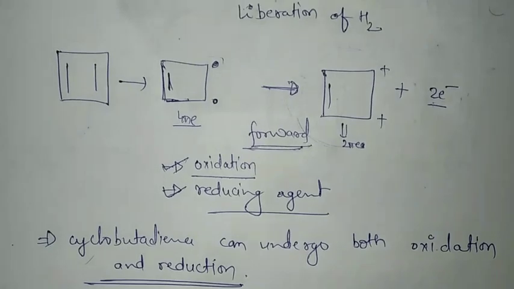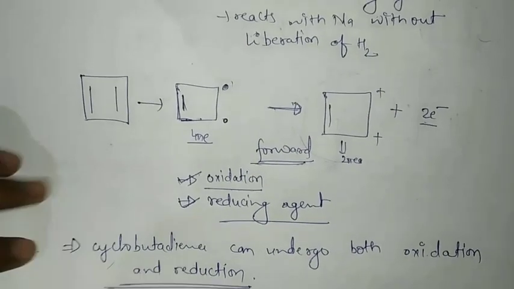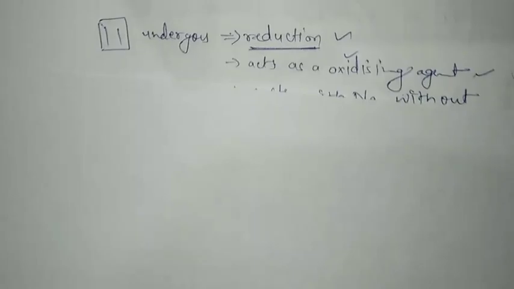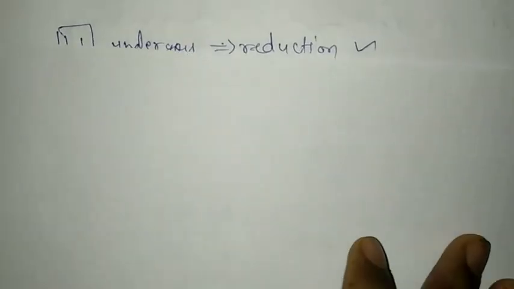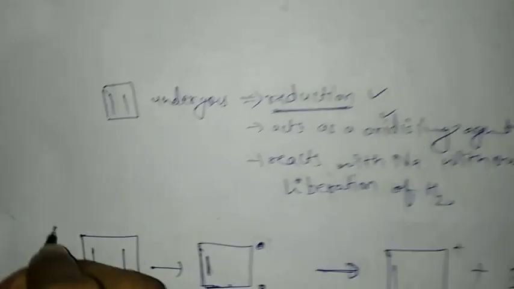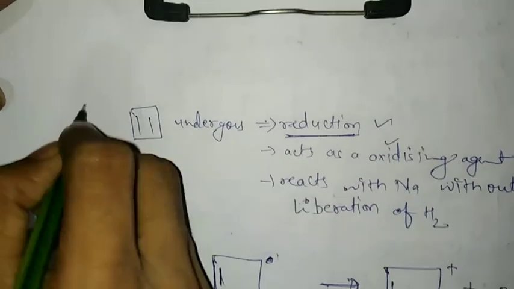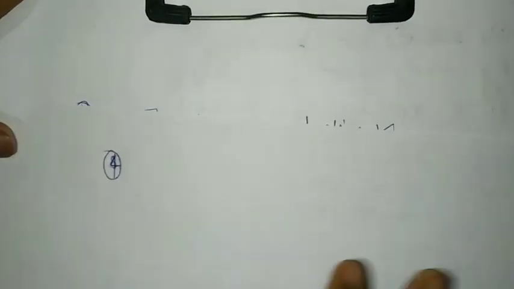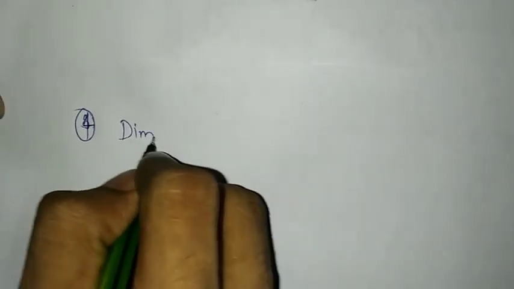If the points up till now are clear, then the next point we will discuss, it was the fourth point, since oxidation was third, previously it was second, and anti-aromatic was first. So now the fourth point is dimerization.